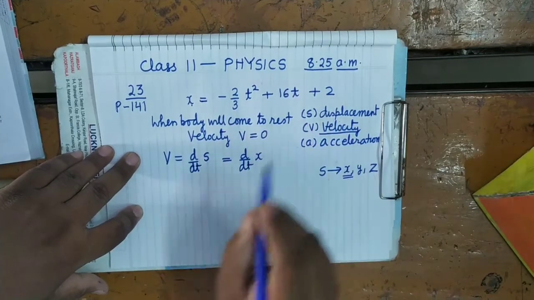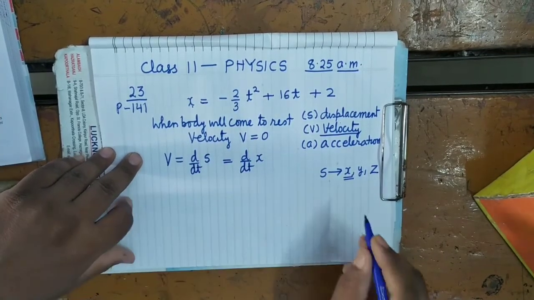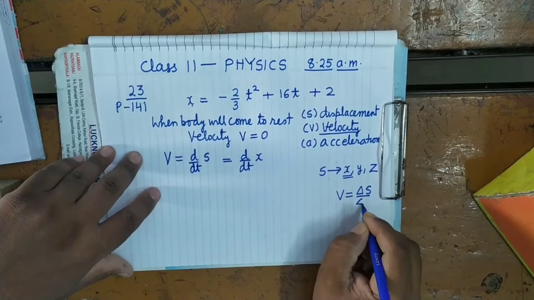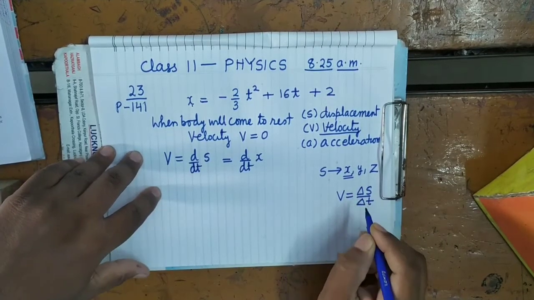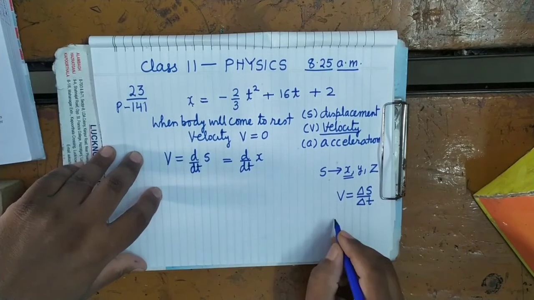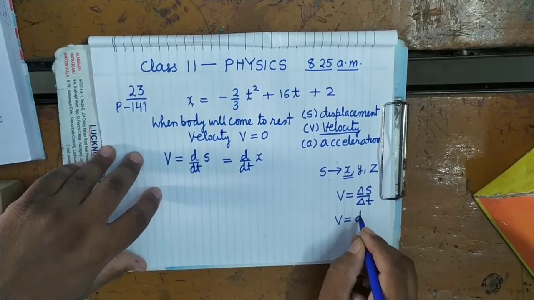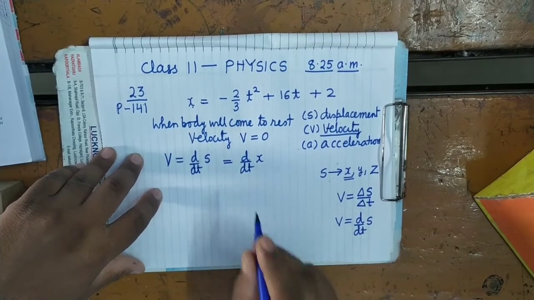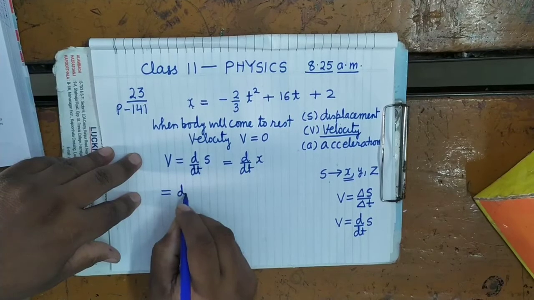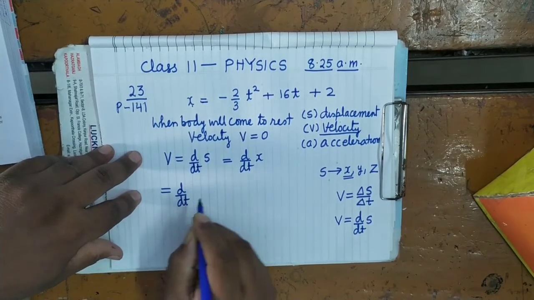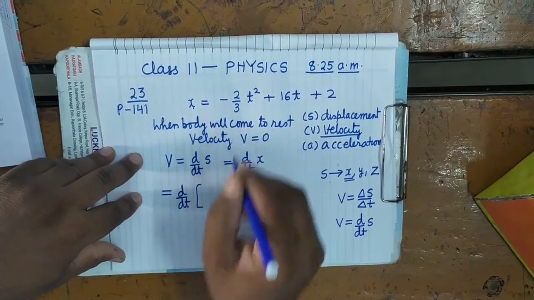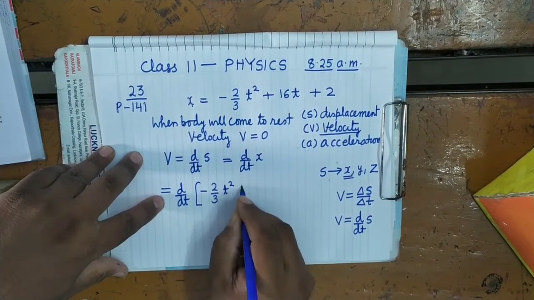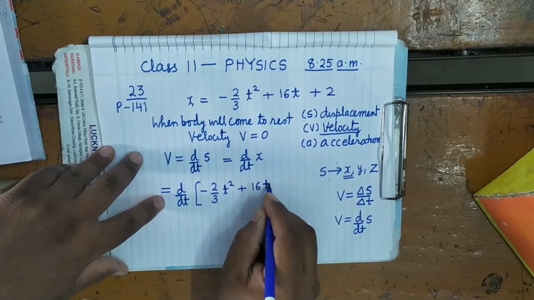Velocity we know it is the rate of change of displacement delta s upon delta t, but in calculus we write it as d by dt of s. It's clear? So you write this d by dt in place of x. What will you write? Minus 2 upon 3 t square plus 16t plus 2.